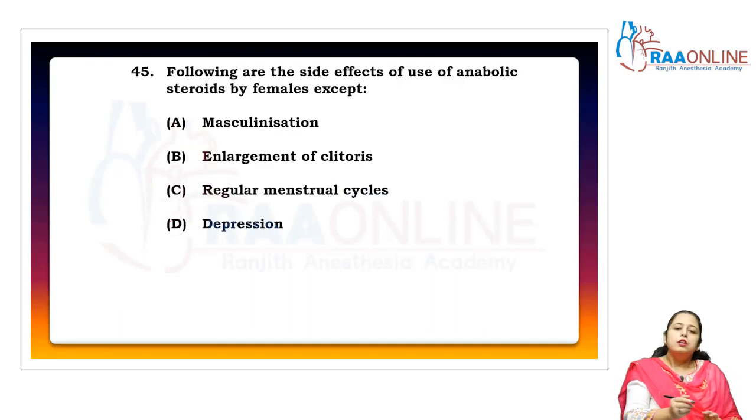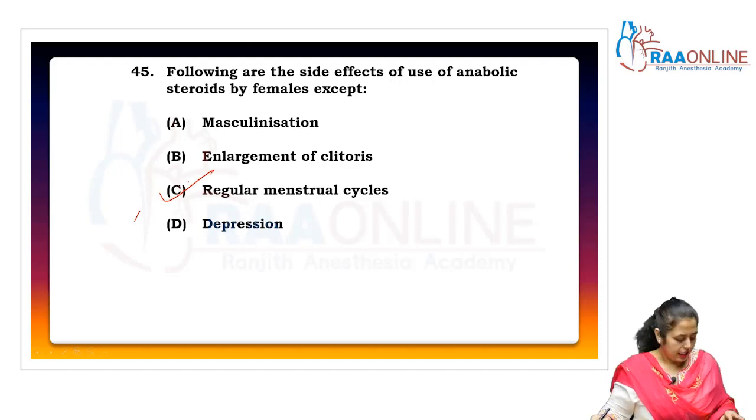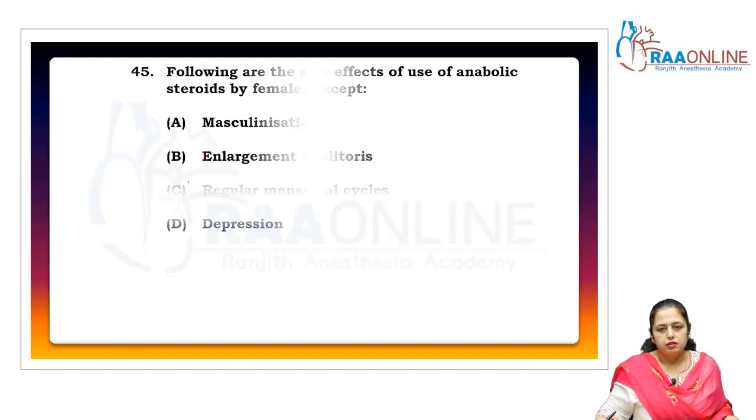Clear? The following are side effects of the use of anabolic steroids by females, except: masculinization, exactly. Enlargement of the clitoris, yes. Regular menstrual cycle, no. Irregular menstrual cycle, right? And depression, exactly. So the answer is irregular menstrual cycle, so that is C. In that manner, that chapter is completed. Thank you.